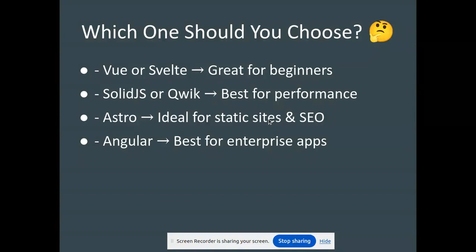Which one should you choose? Vue or Svelte, great for beginners. Solid.js or Qwik, best for performance. Astro, ideal for static sites and SEO. Angular, best for enterprise apps.